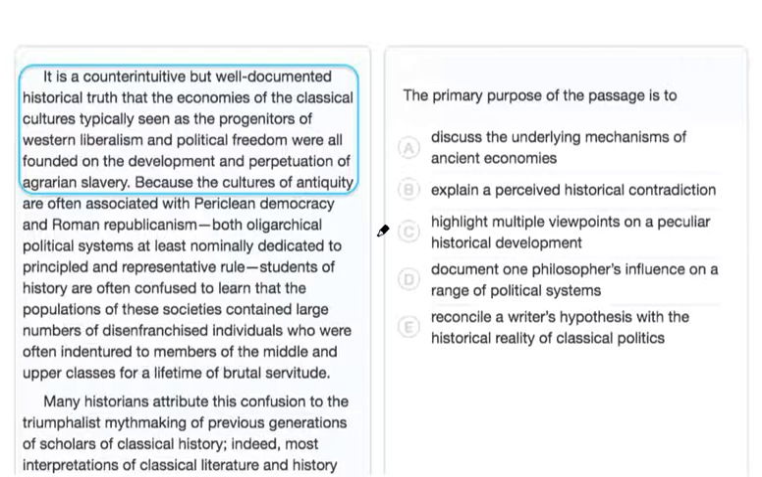In the first paragraph, the author introduces a historical fact that at first seems contradictory. Here, the author explains that even though classical cultures were the creators of political systems that promoted liberalism and freedom, they still also relied on indentured servitude and other forms of slavery.